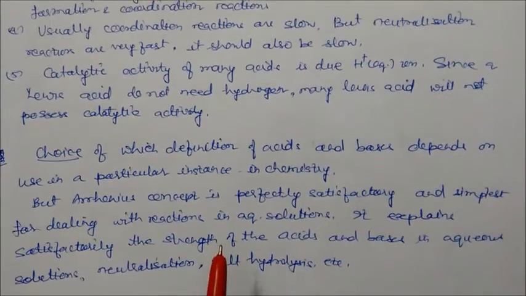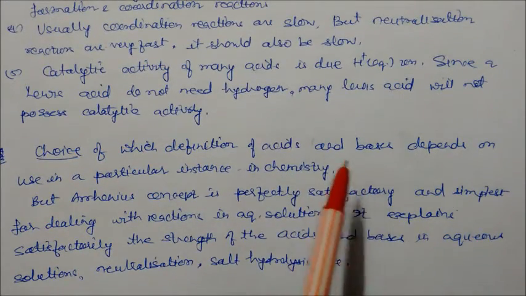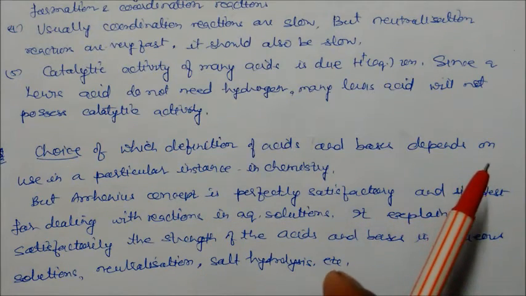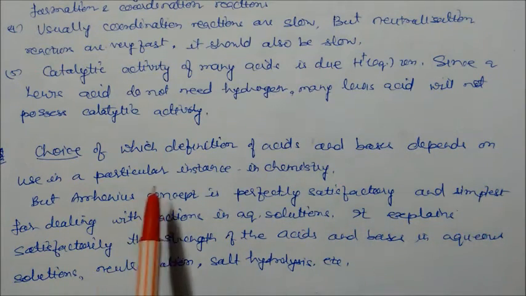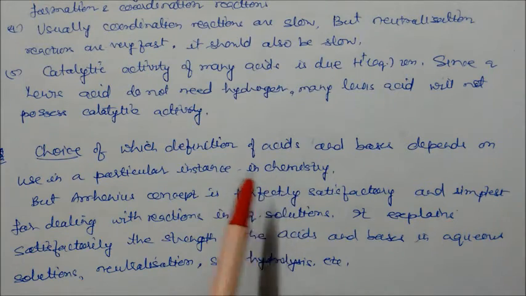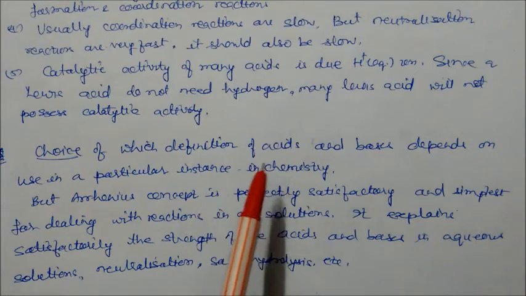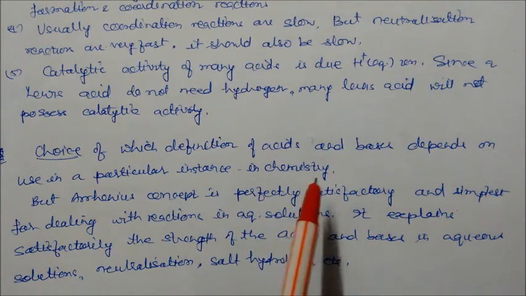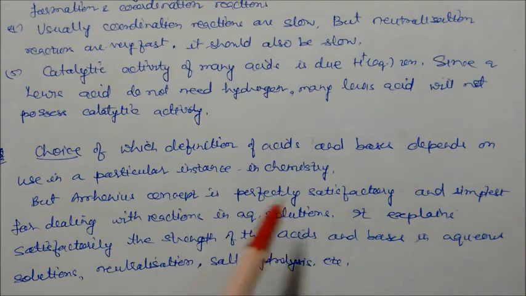Next, we are defining all acids and bases depending on the Lewis acid, Bronsted acid, and Arrhenius acid concepts. So it is based on the particular instance in chemistry. What sort of example we are taking, for that instance we can choose the acid and base definitions.